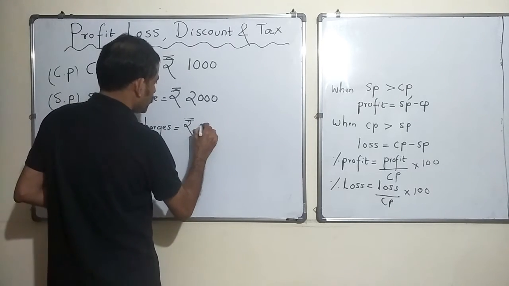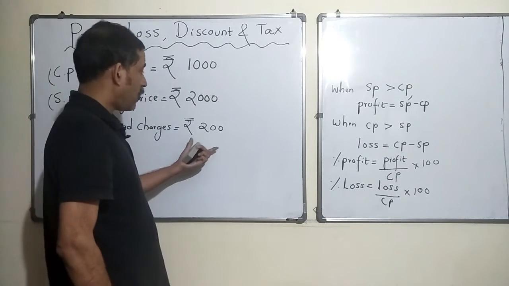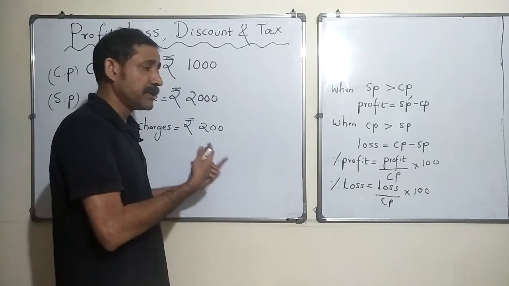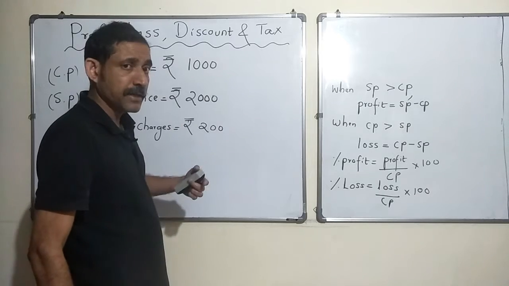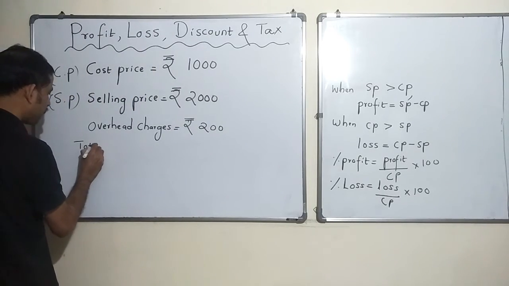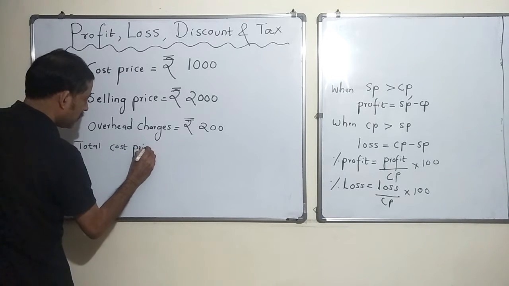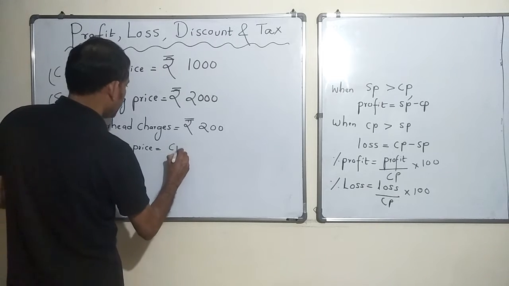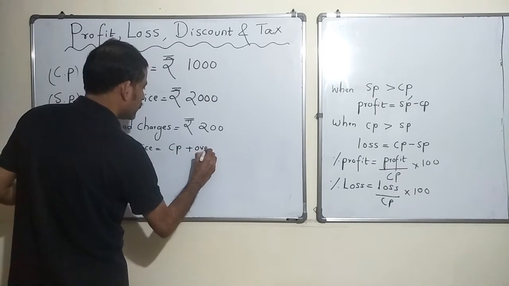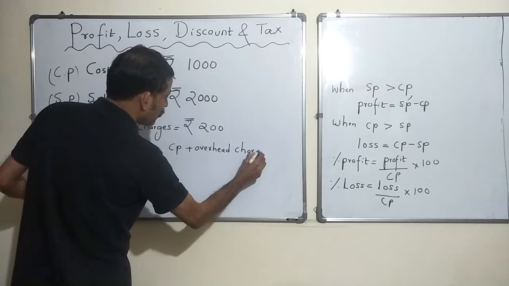So my cost price actually is not only the cost price of the article, I also have to include 200 because it did cost me money while bringing it, while transporting it, right? So total cost price is equal to CP plus overhead charges. Correct, no?